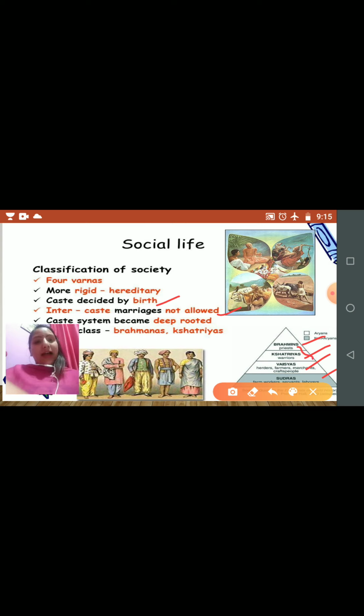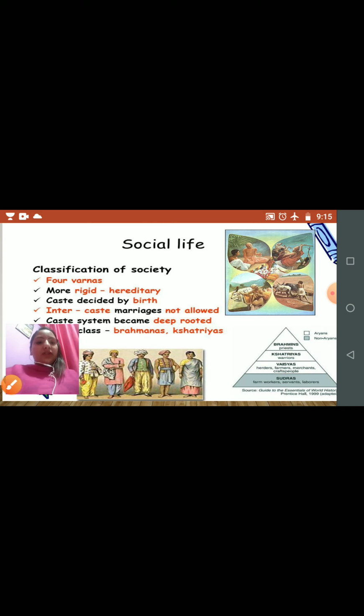The Vaishyas were the artisans, traders and farmers, and the Sudras were the uneducated workers who served the other three classes. So this is the social life of the later Vedic period.